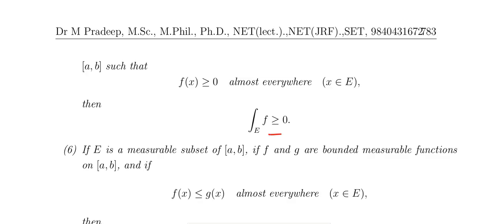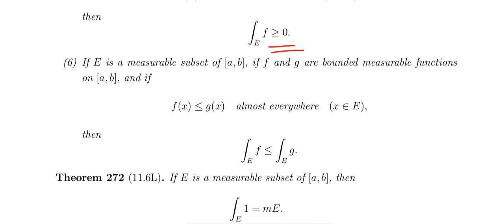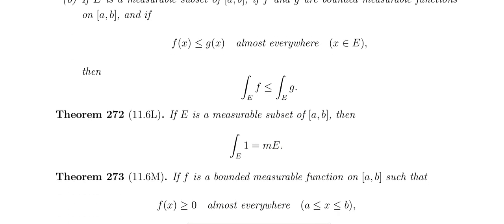Integral over E of f is greater than or equal to 0. In the same way, if f and g are measurable and f of x is less than or equal to g of x, then integral over E of f is less than or equal to integral over E of g. If E is a measurable subset of [a, b], then integral of 1 over E is equal to the measure of E. So that is important.